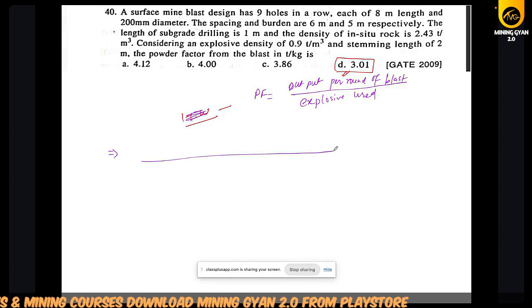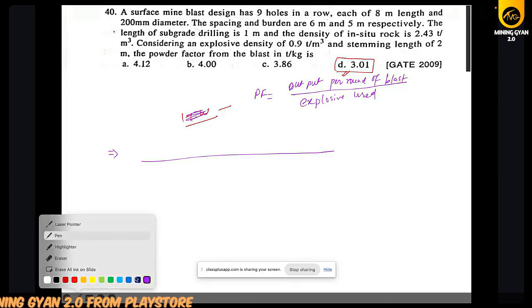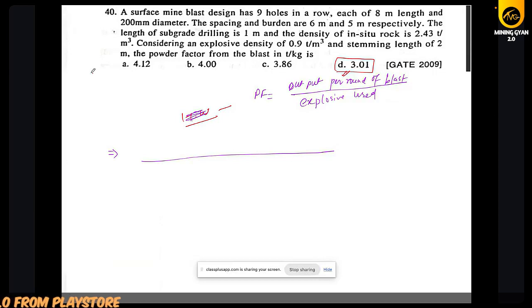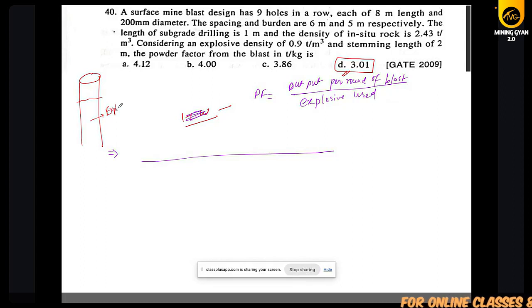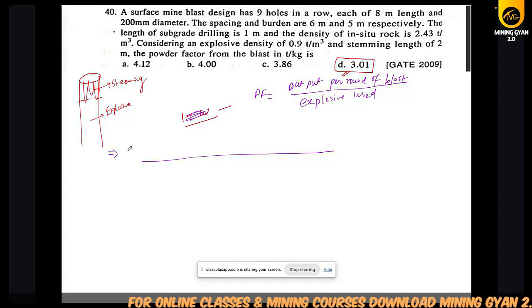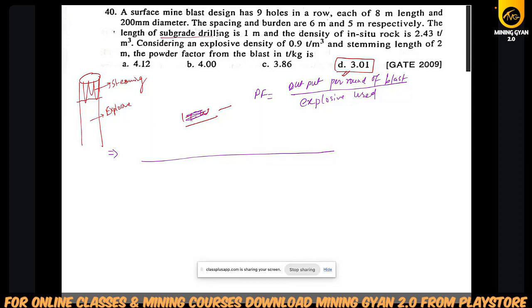So here we are calculating. So if they have given us the hole, if this is your hole, you will put some explosive and then you will put some stemming. Okay. And in this question, the subgrade drilling is also given.